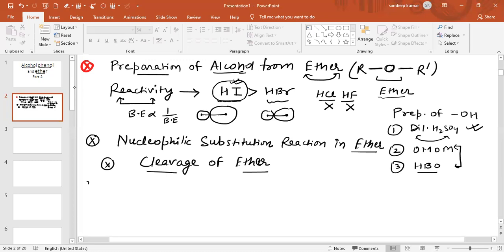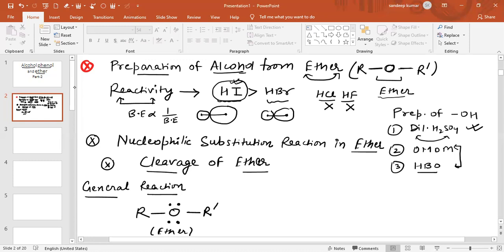Now see the general reaction. First of all, I am going to discuss with you the general reaction. If ether is given like this, R-O-R dash, this oxygen has lone pairs of electrons. So this is basically the compound ether. When the ether reacts with hydra acid, the bond will break.